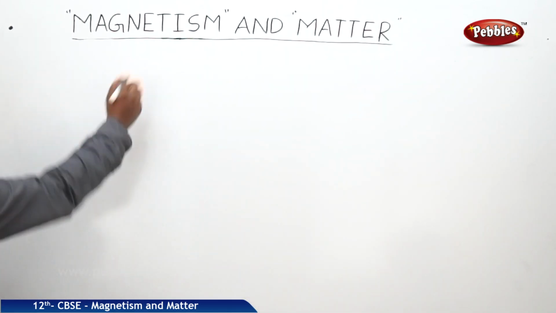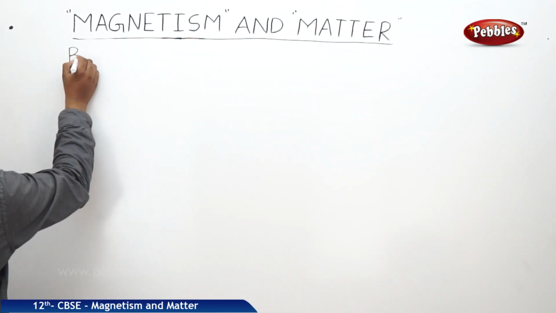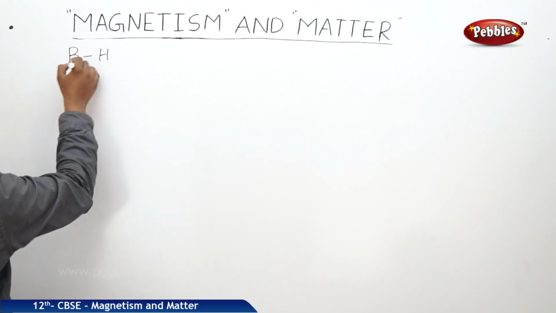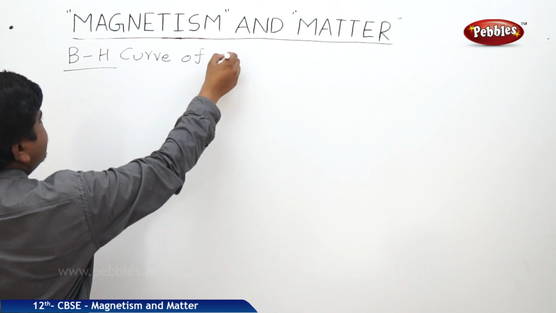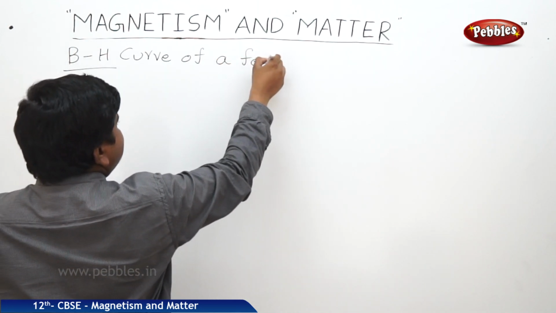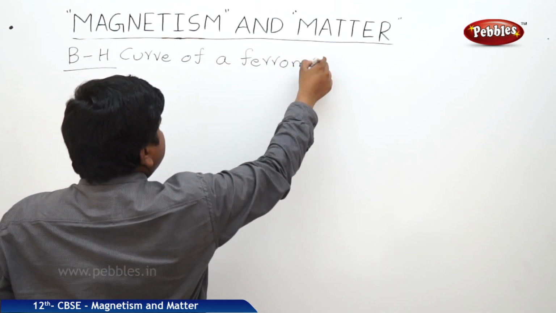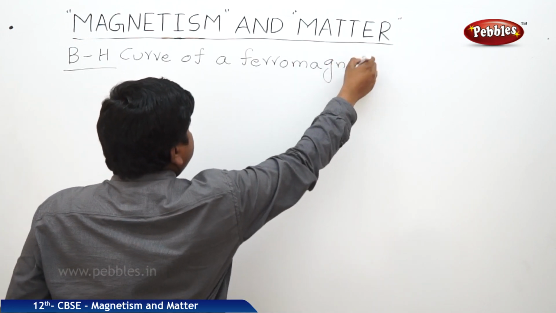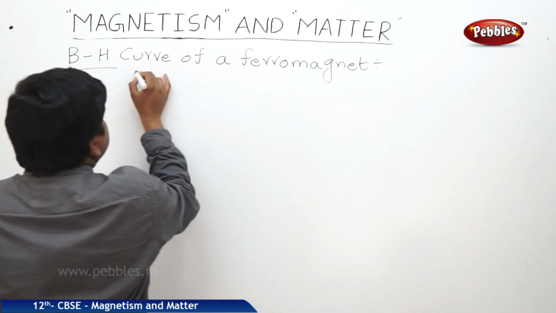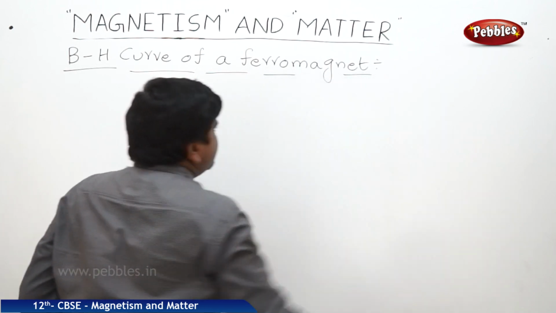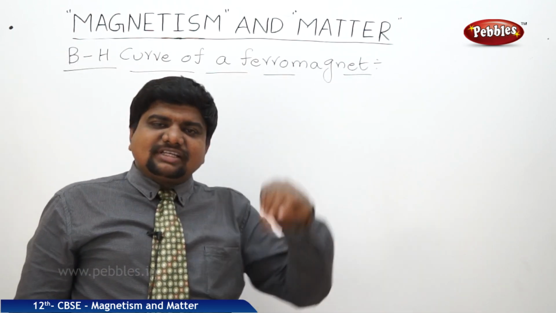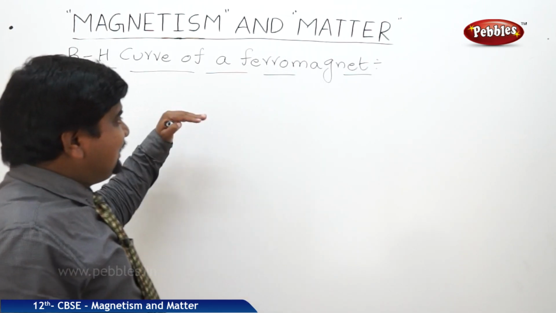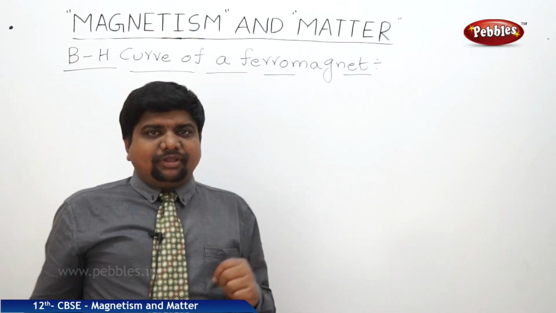The next concept is the BH curve of a ferromagnetic material, or a ferromagnet. The unique property of the ferromagnet is that in the absence of an external magnetic field also, retentivity takes place in the ferromagnet.